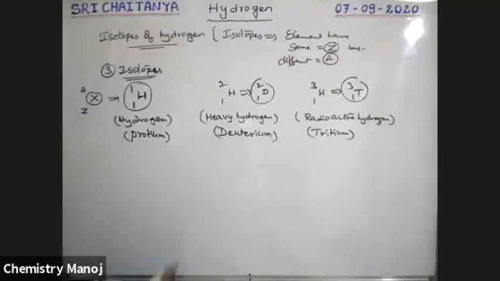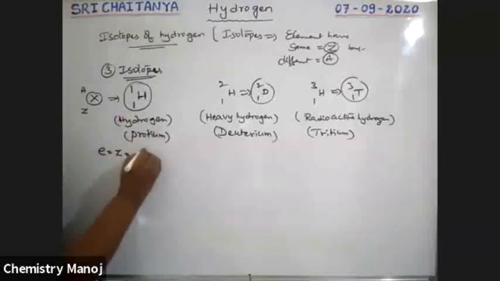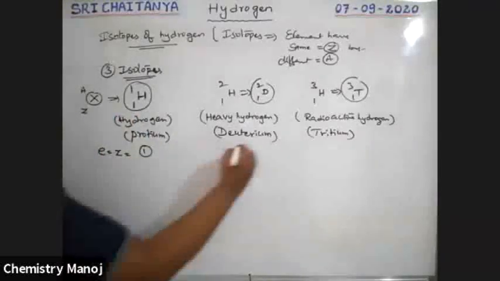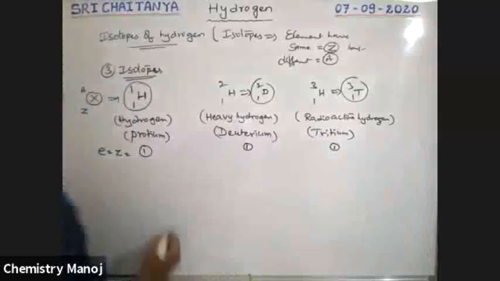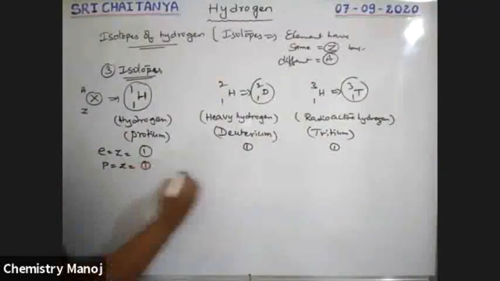Now, I want to find out the number of electrons, protons, neutrons in all these cases. Number of electrons is equal to Z, 1, and here also Z is equal to 1. Number of protons is also equal to Z, boys, here also 1, 1, 1.